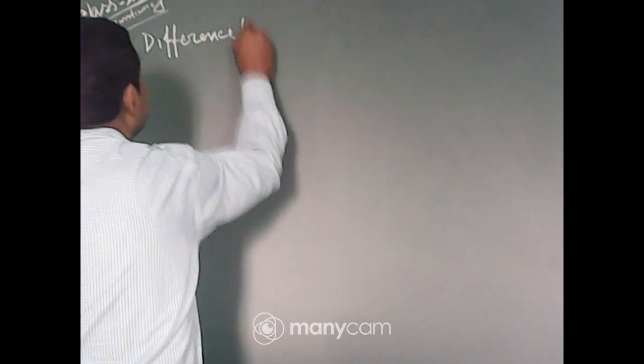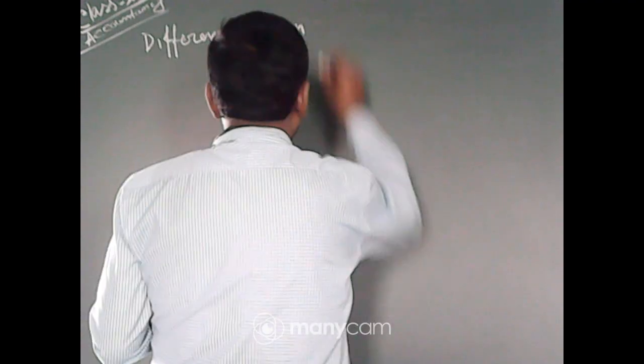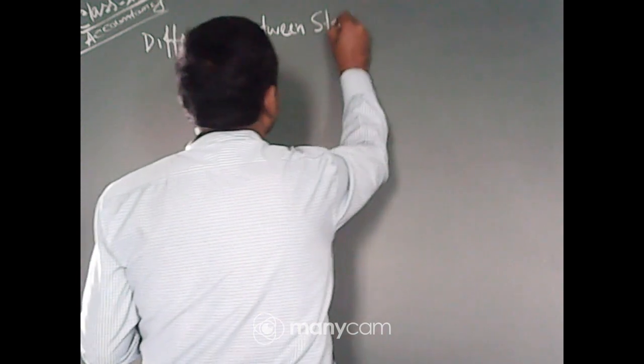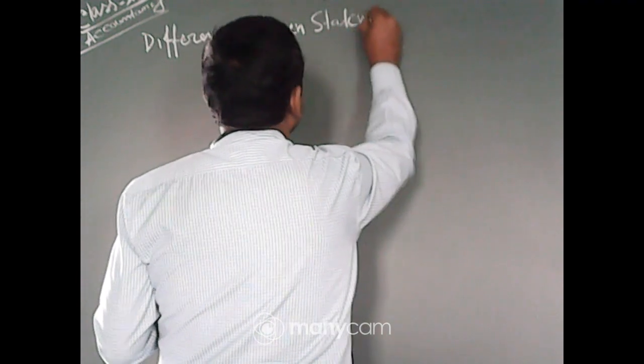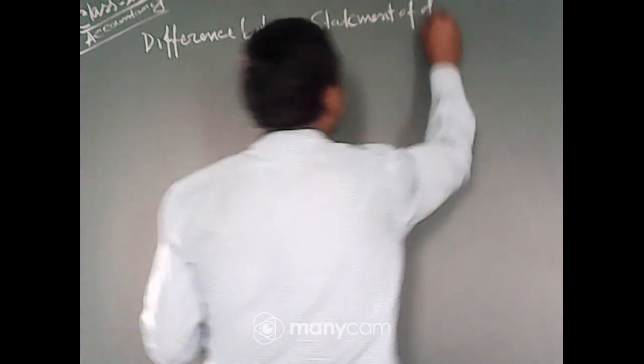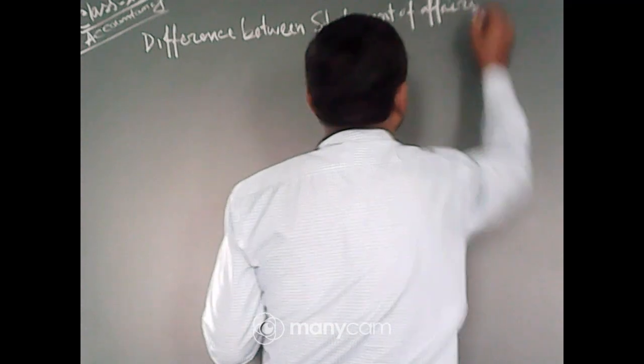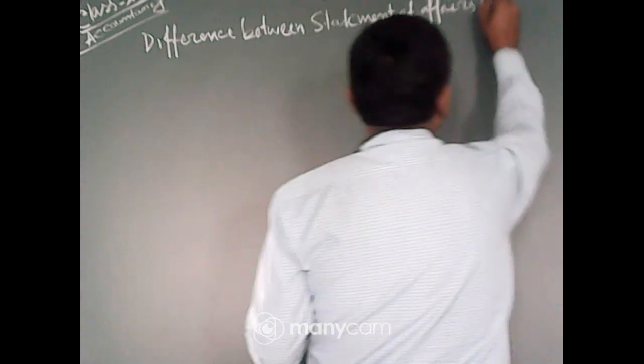So, difference between statement of affairs and balance sheet.